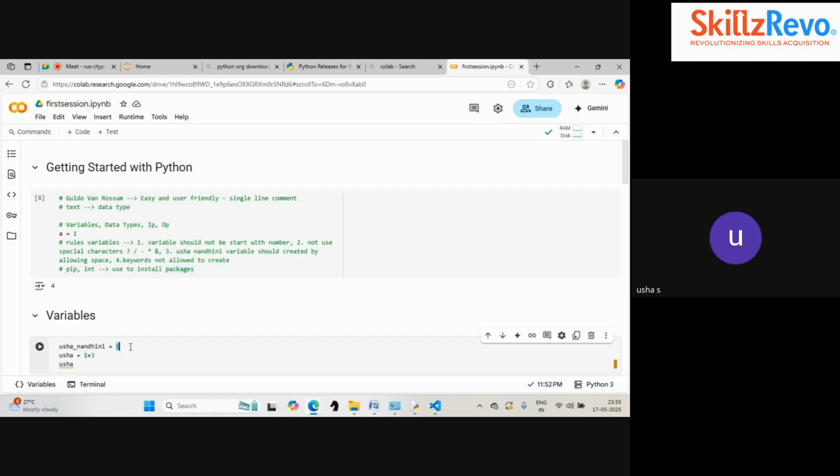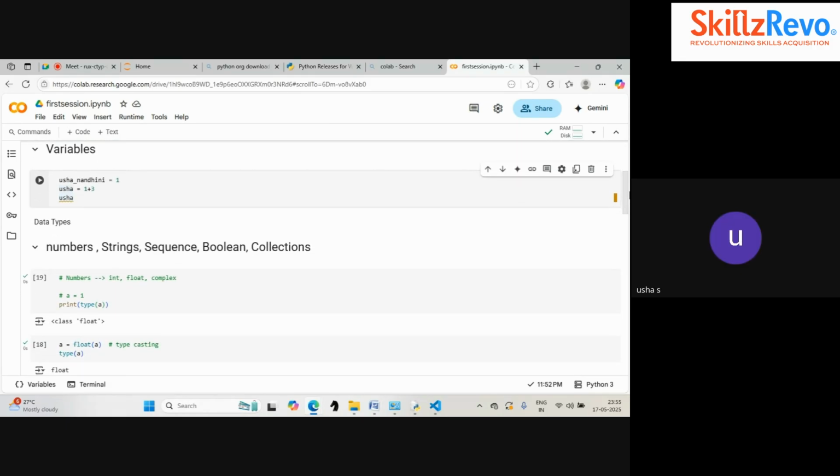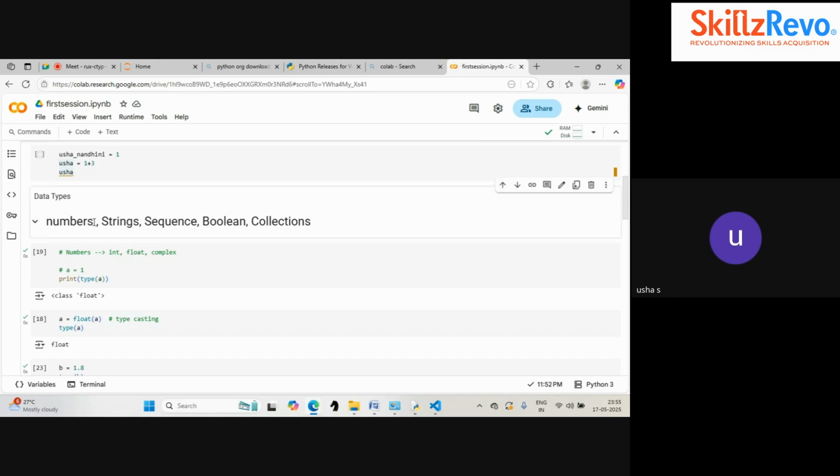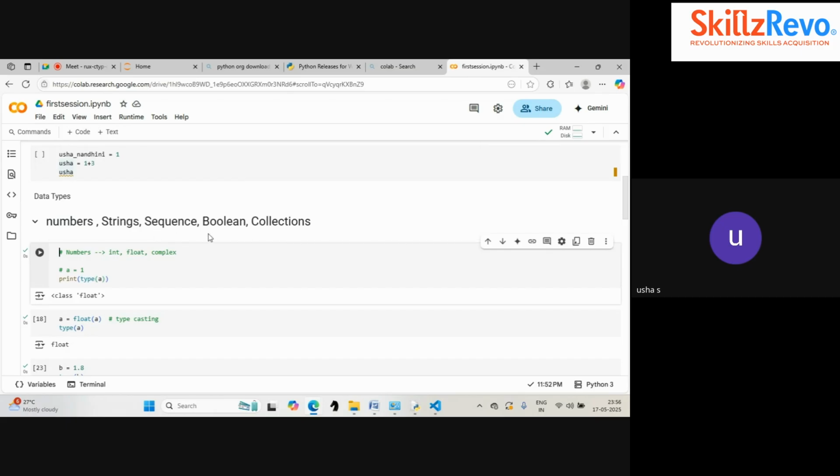This value is what we call a literal in programming. Value means literal. For the value, the identifier we are declaring is a variable. We can also assign some operations like this. We'll be seeing the operations tomorrow, in detail, covering all the operations we can perform with the data. Today we have seen how to create data, how to display the output, and how to take an input from the user, right? In data types, we covered the numbers data type. We are still pending with other data types, which we will see in a later session.